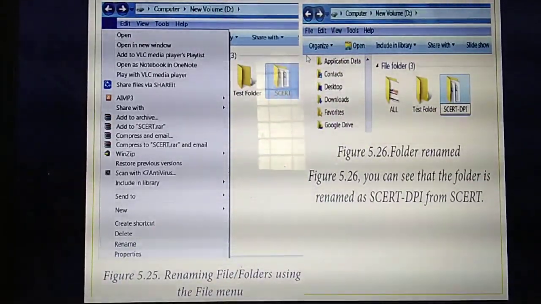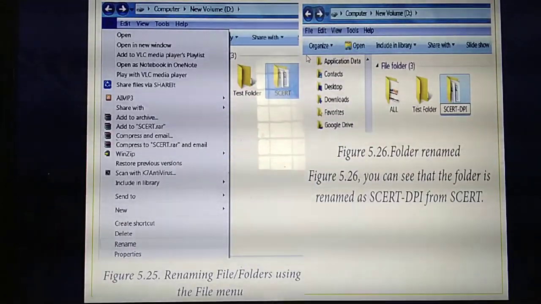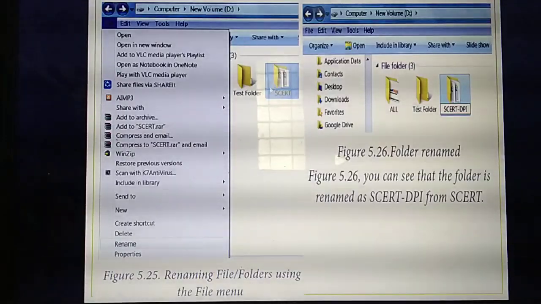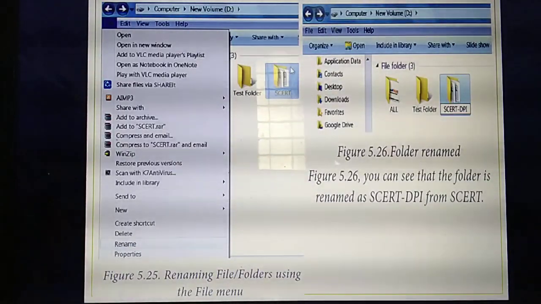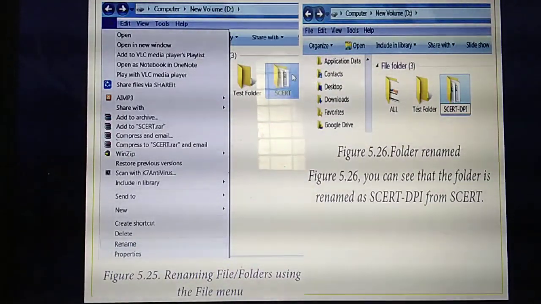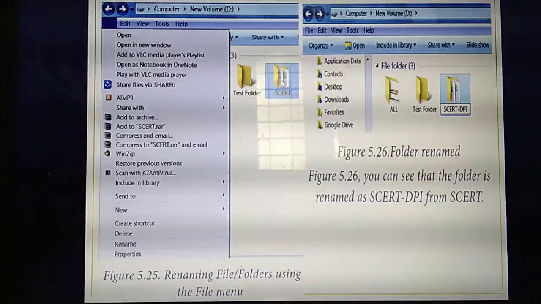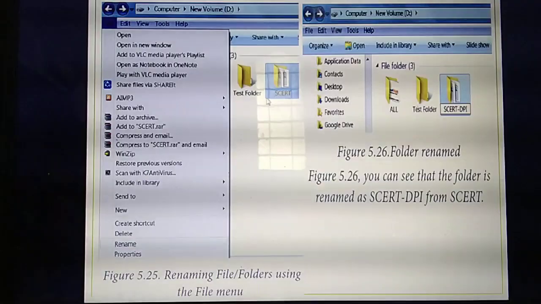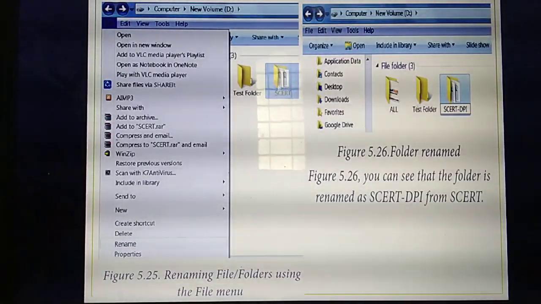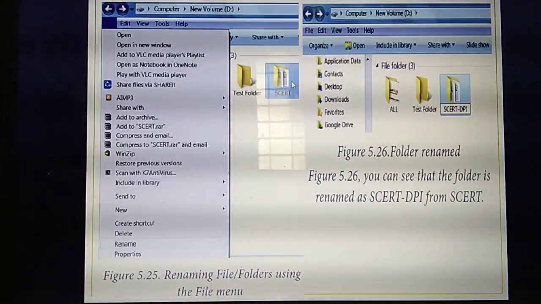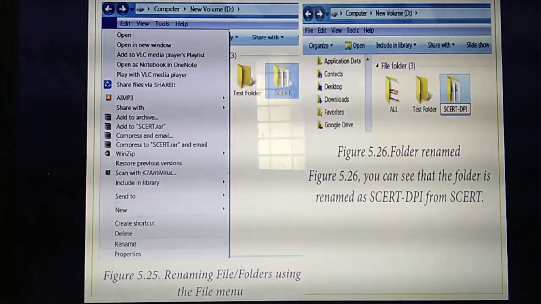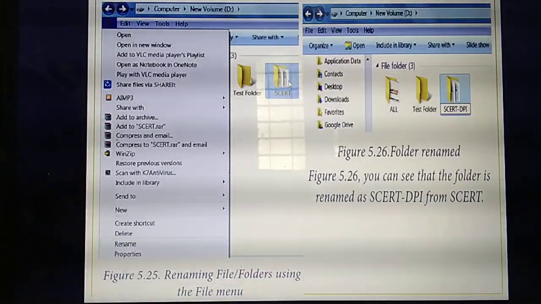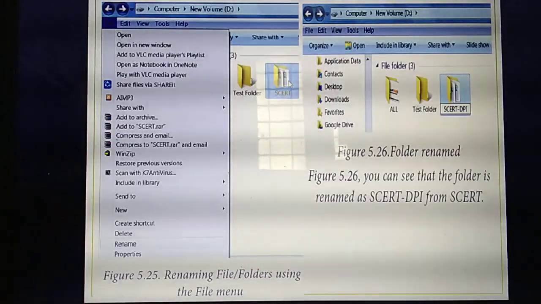So what's the first method I said? What's the first method you have studied now? Using file menu. So using file menu, what's the first step? You need to select the file or folder you need to rename. Which folder am I going to rename? This SCERT. Is it visible? So this folder first I need to select. Select means no problem. Simply you need to press the left mouse button on your mouse. So first you need to click this file.